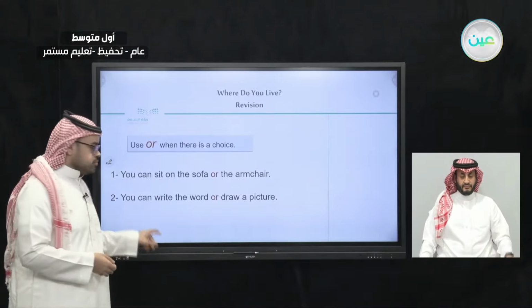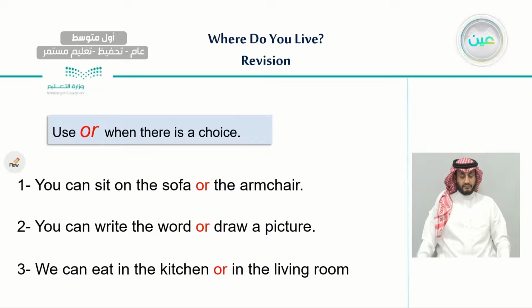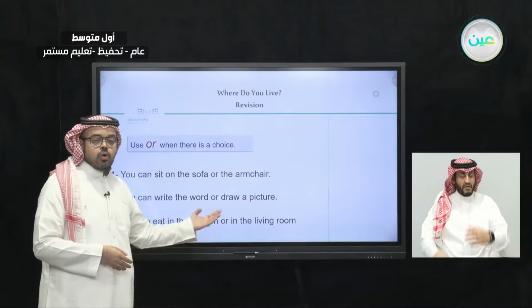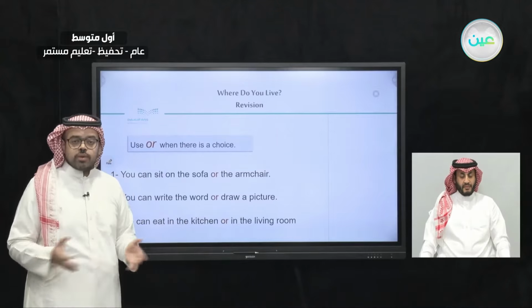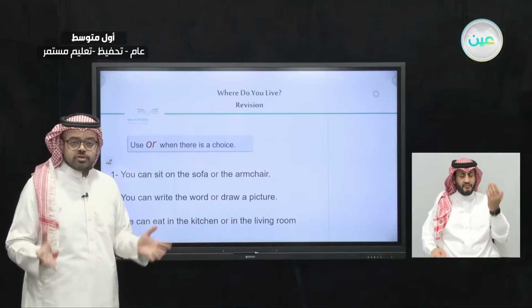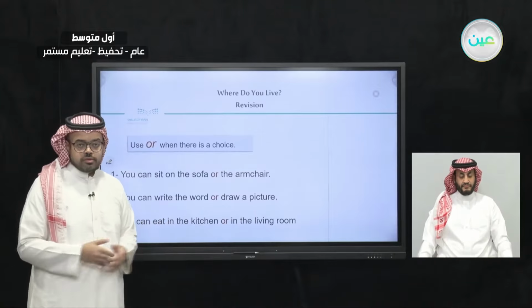Number 3, we can eat in the kitchen or in the living room. So here we have two options of a place that we want to eat, in the kitchen or in the living room. So this is a summary about the conjunction words we have learned from last lesson.